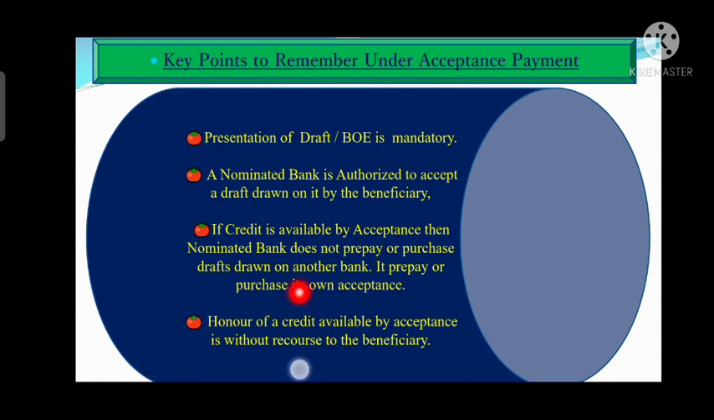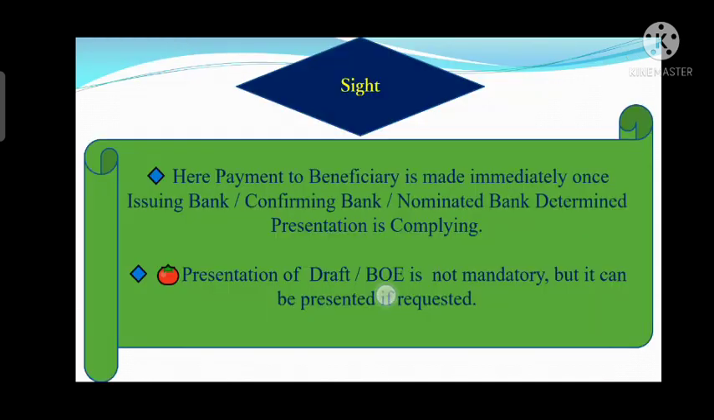Honor of a credit available by acceptance is without recourse to the beneficiary. Whenever the credit is available by acceptance, then such honor will always be on a non-recourse basis to the beneficiary, until and unless there is an agreement between the nominated bank and the beneficiary, right?